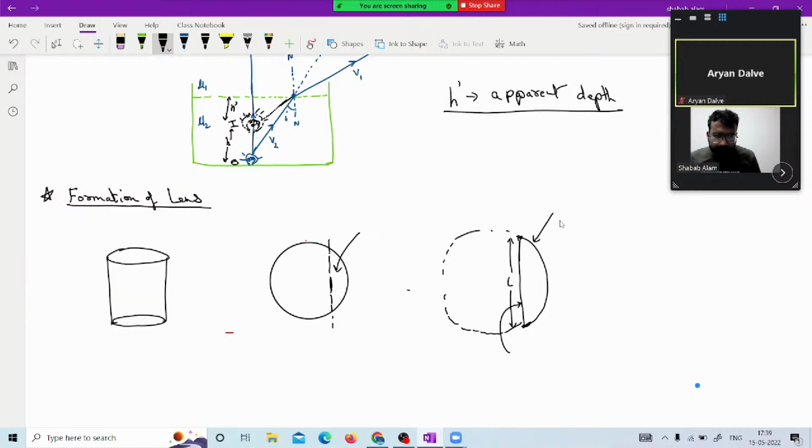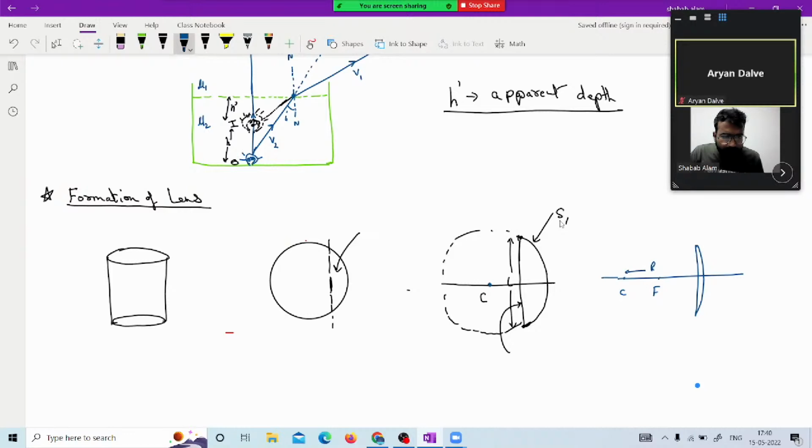So this surface number 1 will have its center. If this is the diameter part, this will be the center, and this center is actually the center of curvature, this point. Now, half of its length will give you the focus point, and this will be the focal length.